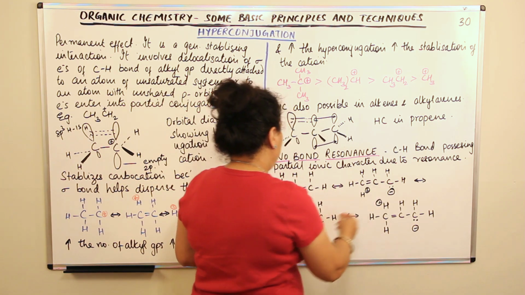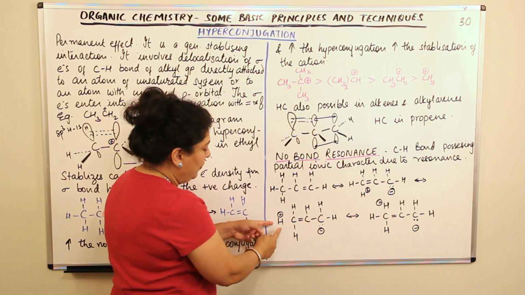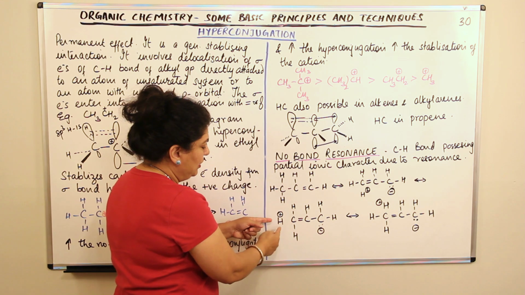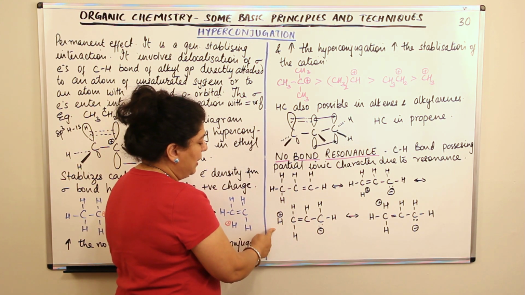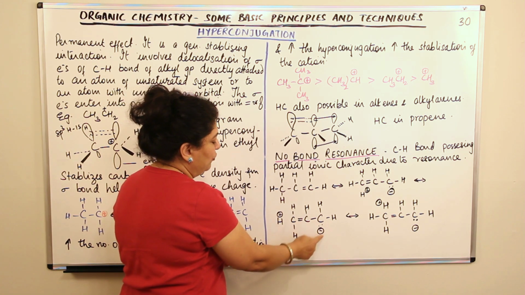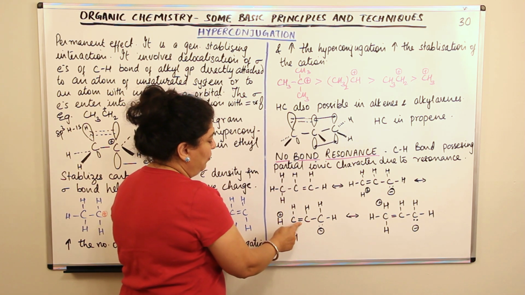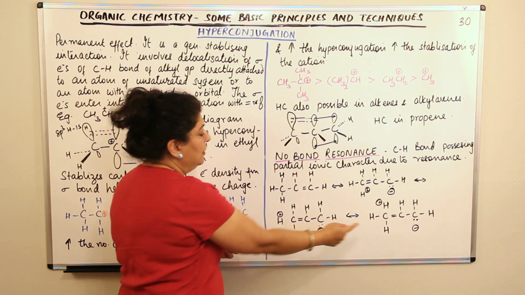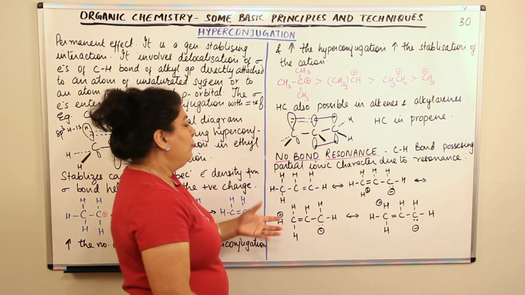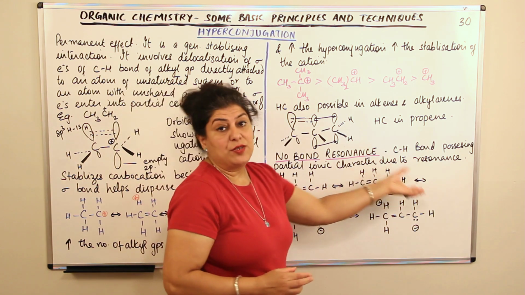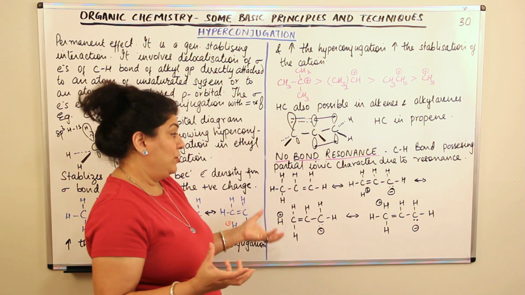Then in another structure, if it was the other hydrogen undergoing hyperconjugation, let us say this one, this is another canonical form. This hydrogen is hyperconjugating, again this carbon would have the negative charge, but the second bond will be formed here, and the third structure would be where this carbon is hyperconjugating. So we get a kind of resonance structures.